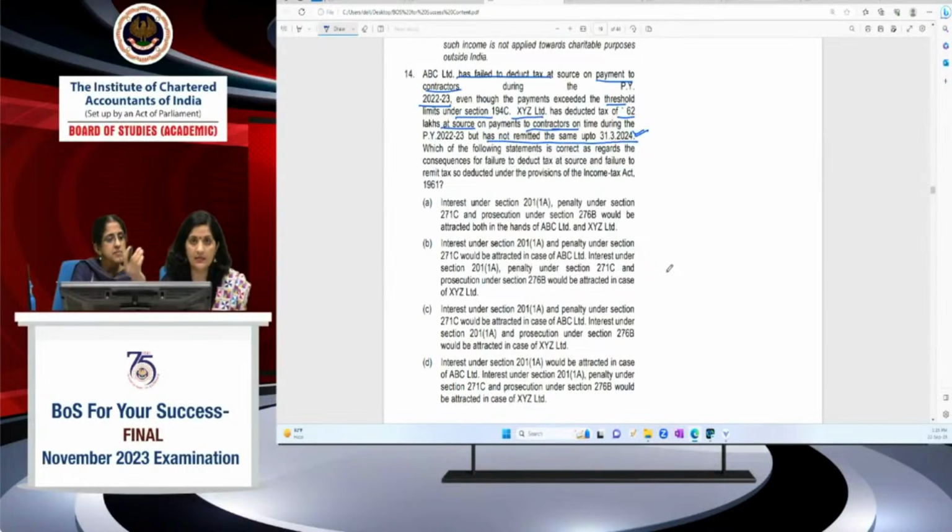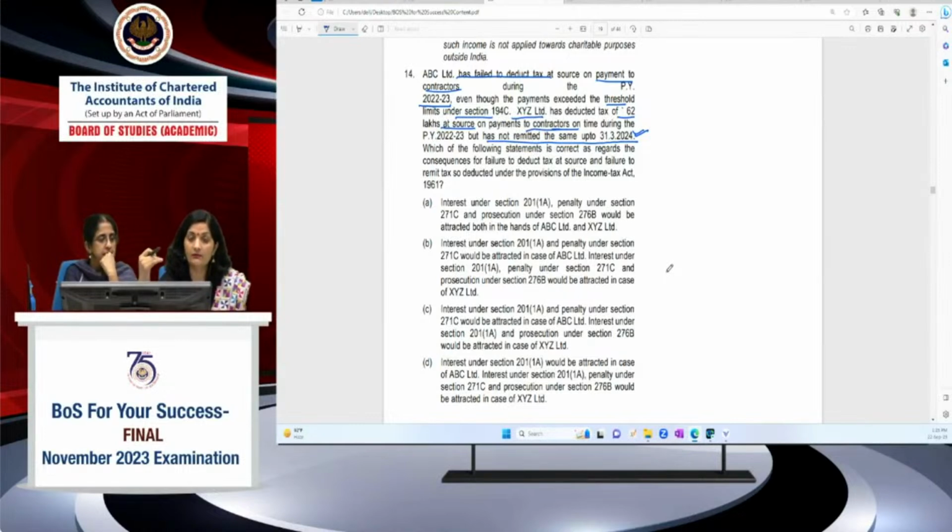201(1)(a) says that if he fails to deduct TDS, 1% interest would be leviable; where you have deducted but fail to deposit that amount to the Central Government, then 1.5% interest would be leviable, right? So in both cases interest would be leviable, but for 271C we have already seen the Supreme Court says that where the assessee fails to deduct, then 271C applies, but where the assessee deducted but fails to remit it, then 271C will not be attracted.